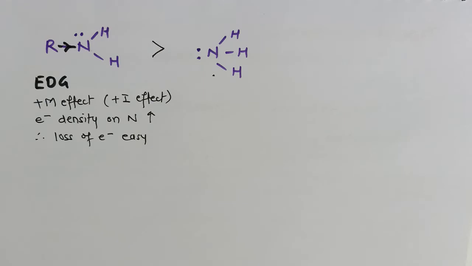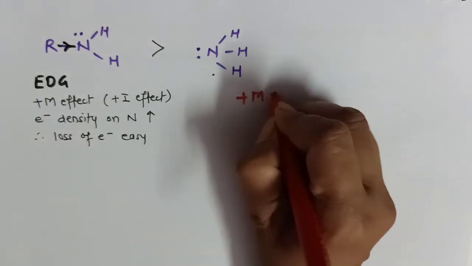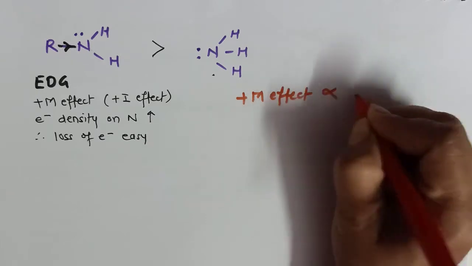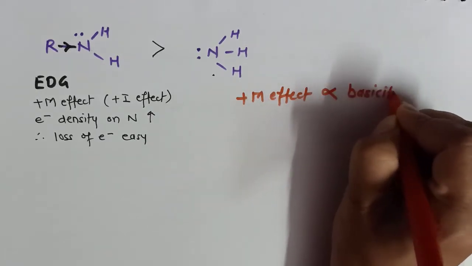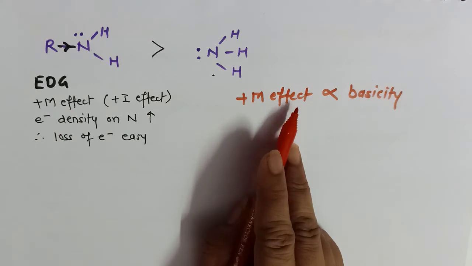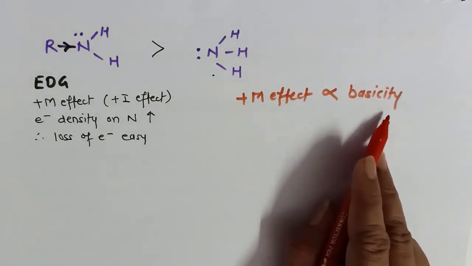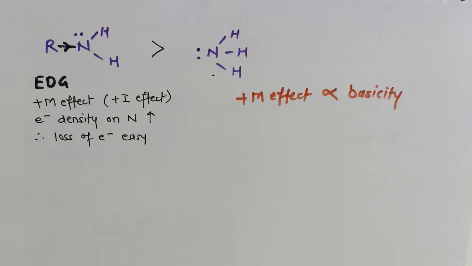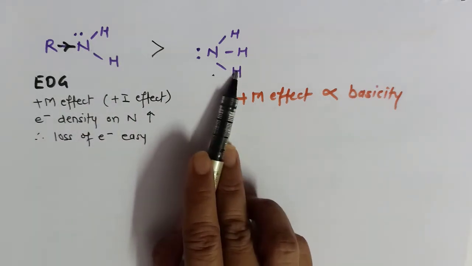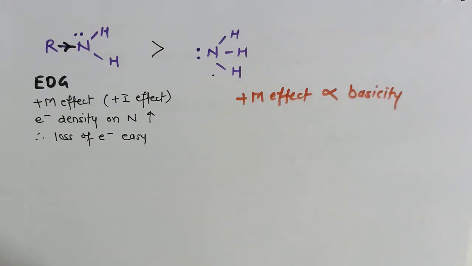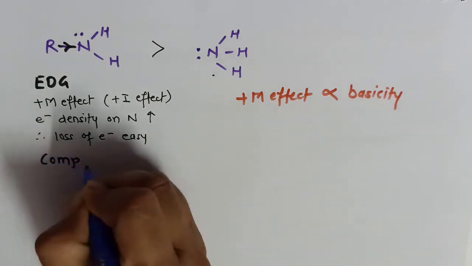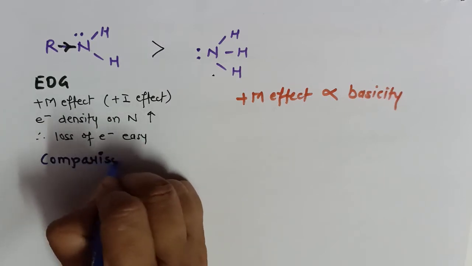So I can give you one hint over here that plus M effect is directly proportional to basicity. More the groups showing plus M effect, more will be the basic character. Okay, so with this concept, we will move ahead. Now once I know that alkyl amines are more basic than ammonia. But in case of alkyl amines, we know there are three types: primary, secondary and tertiary. So if I want to compare the basicity of primary, secondary and tertiary amine, how I will do it?